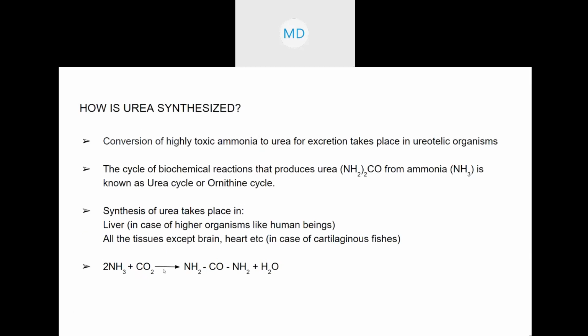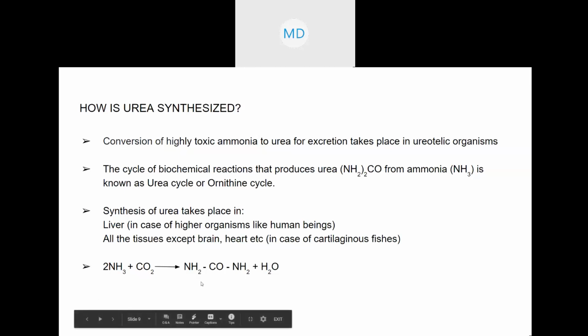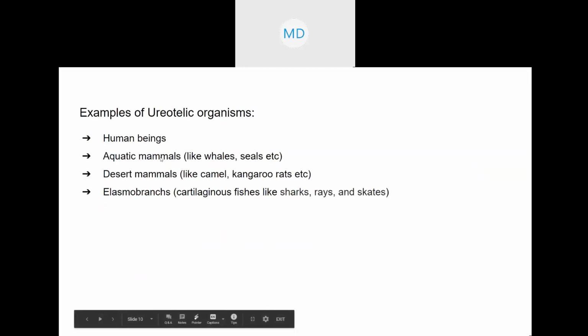In ureotelic organisms also, initially ammonia is formed, but then it is converted into urea by the ornithine cycle or urea cycle. The synthesis of urea takes place in the liver. This is the chemical reaction: ammonia reacts with carbon dioxide and forms urea. Examples are these ones. This is all about ureotelic organisms.